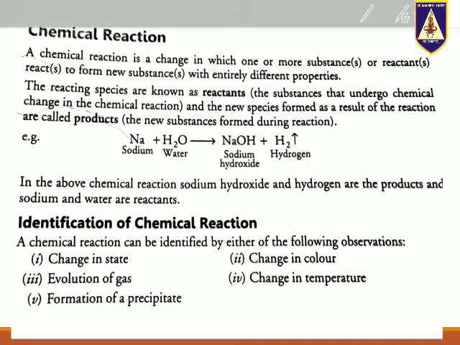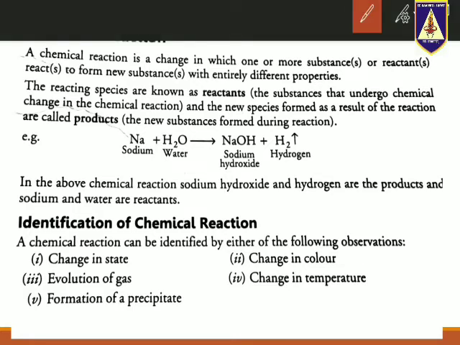Now, how to identify whether a chemical reaction has taken place? A chemical reaction can be identified by either of the following observations. That is, number 1, change in state, change in color, evolution of gas, change in temperature, formation of precipitate.